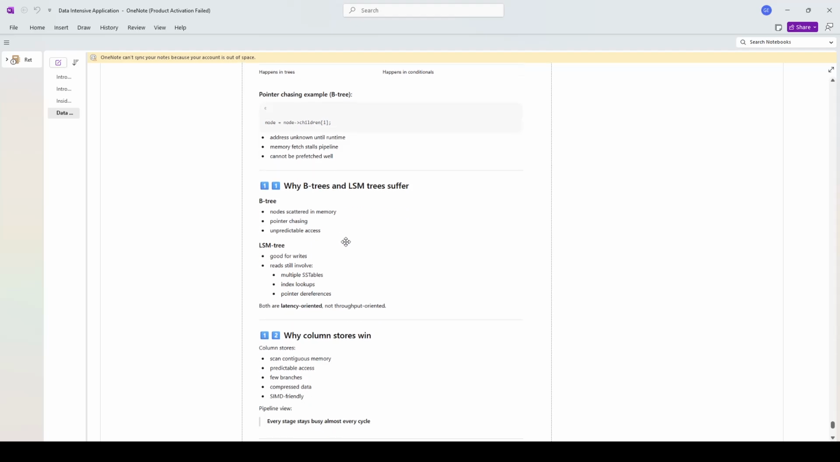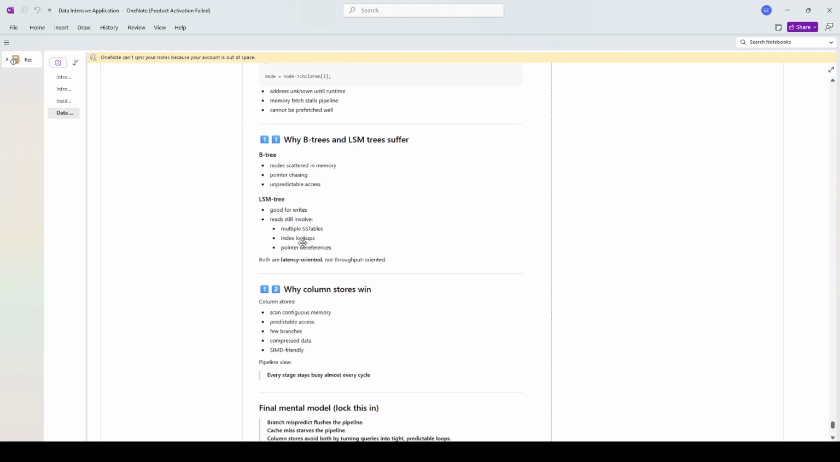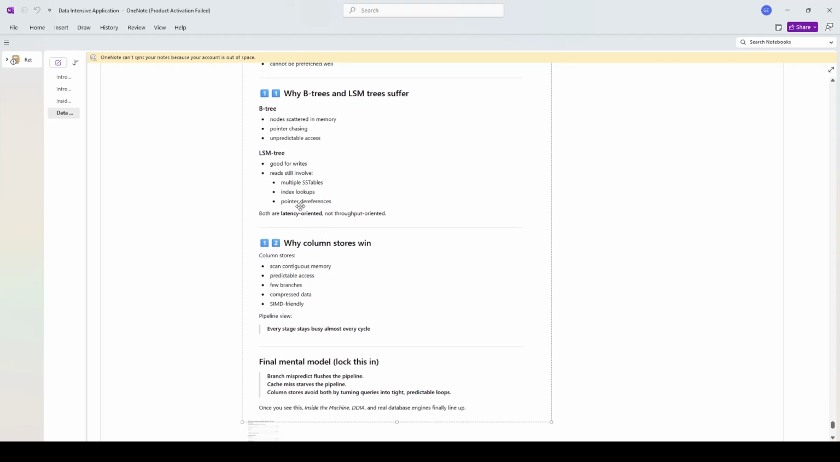Why do B-trees and LSM-trees suffer? B-tree: nodes scattered in memory, pointer chasing, unpredictable access. LSM-tree: good for writes, reads still involved; multiple SSTables, index lookups, pointer references. Both are latency oriented, not throughput oriented.